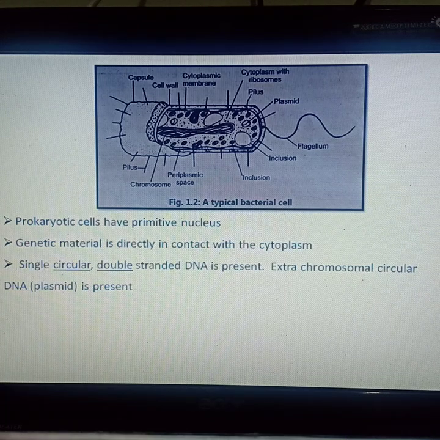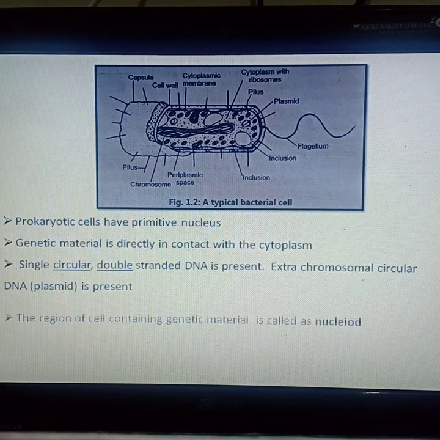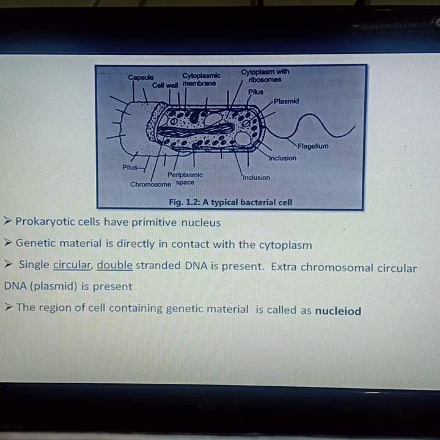This chromosome remains attached to the mesosome. Mesosome is the inner folding of the plasma membrane. The region of the cell containing the genetic material is also called the nucleoid.